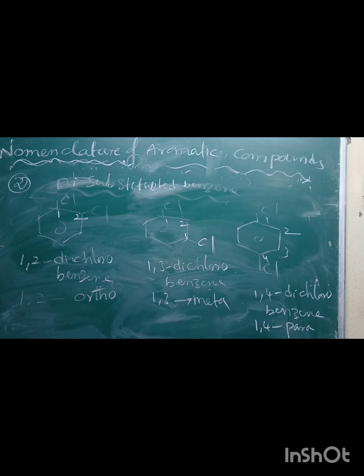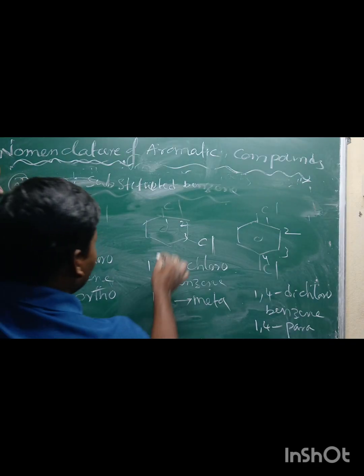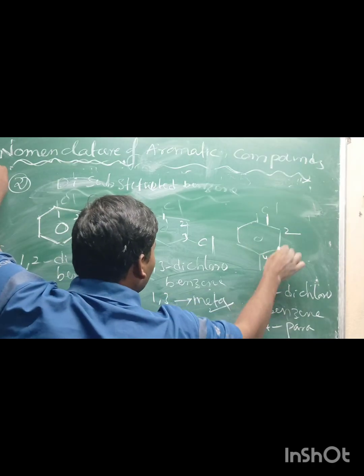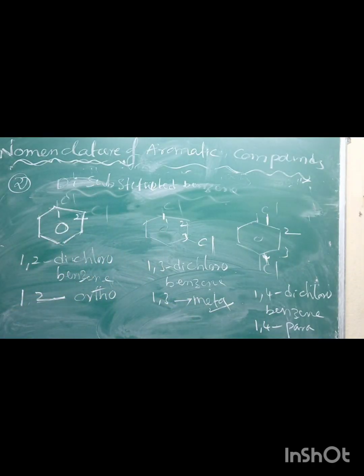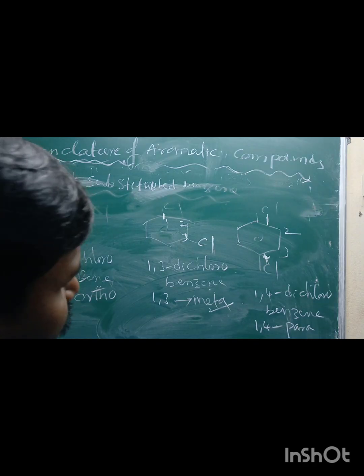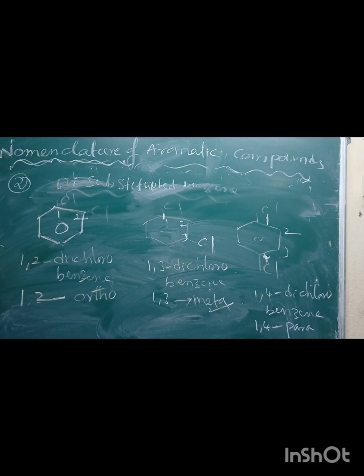In a benzene ring, if the ring contains two substituents, 1,2 positions are called ortho position, 1,3 positions are called meta position, and 1,4 positions are called para position. Among these three positions, para position is more stable. I hope it is clear.